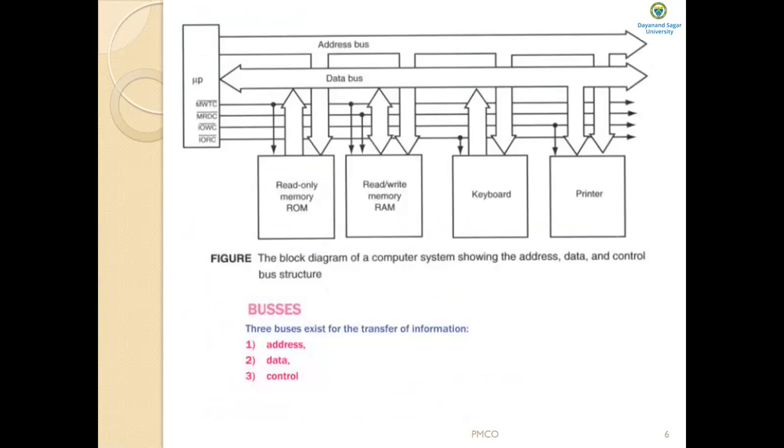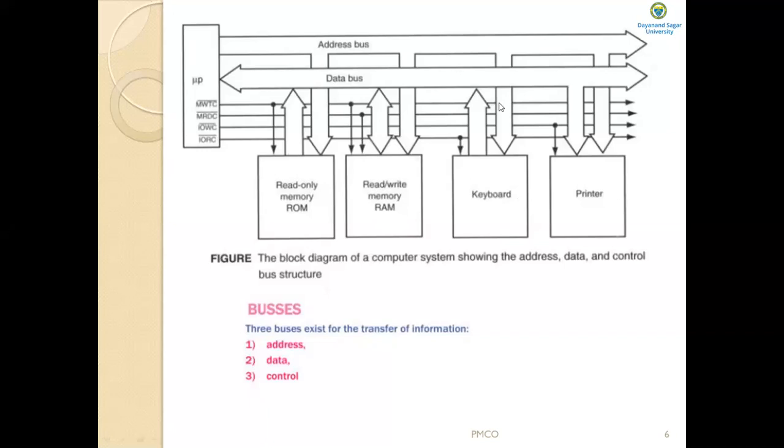This figure shows how these three buses interconnect various system components such as the microprocessor. So this is the microprocessor. Then the memories: read-only memory and read-write memory or RAM, and then the input and output devices, such as the keyboard, which is an input device, and the printer, which is an output device.